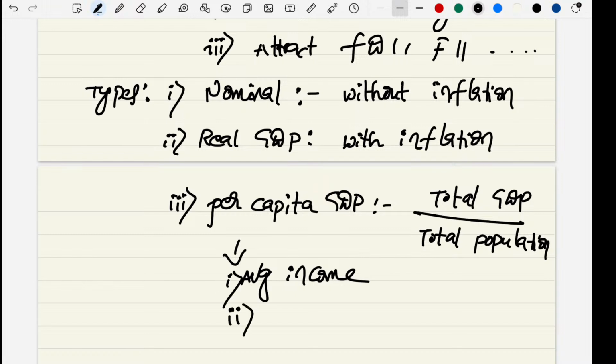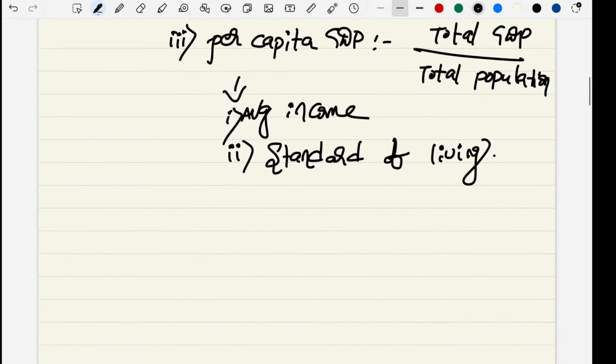And second, it measures the standard of living. If per capita GDP or per capita income is growing, then the living standards of the people of that country are better. This is the benefit of per capita GDP.